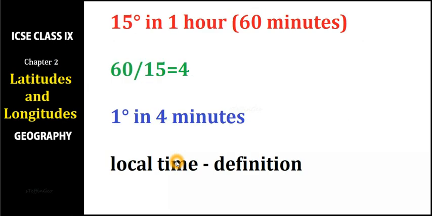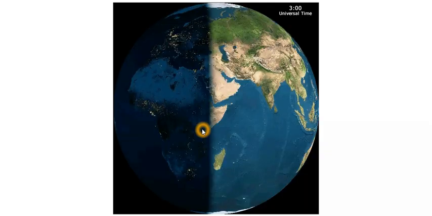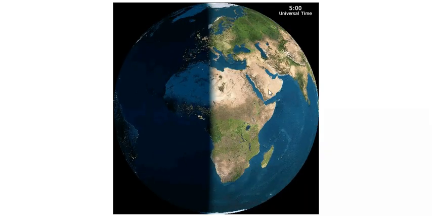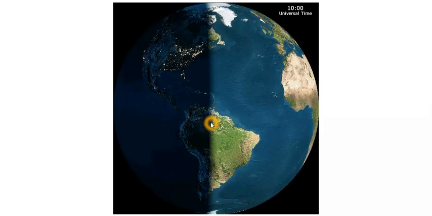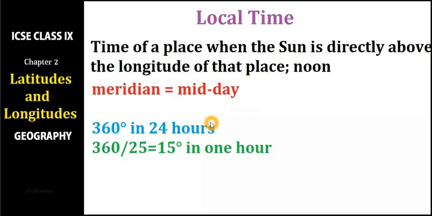But there is a problem, we cannot depend on the local time of all the longitudes, because as I told you, after every 4 minutes the sun will shift from one longitude to another as the earth rotates from west to east. You can see like this, right? After every 4 minutes the sun will be directly above another longitude.